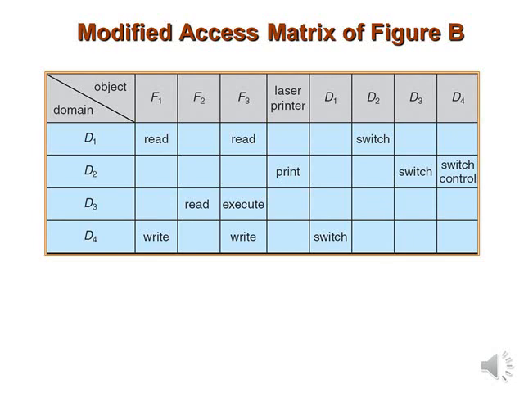A mechanism is also needed to change the entries in a row. The control right is applicable only to domain objects. If access(i, j) includes the control right, then a process executing in domain Di can remove any access rights from the row j. So for example, as in the previous figure, if we include the control right in access(d2, d4), then a process executing in domain d2 could modify domain d4, as shown in this figure.